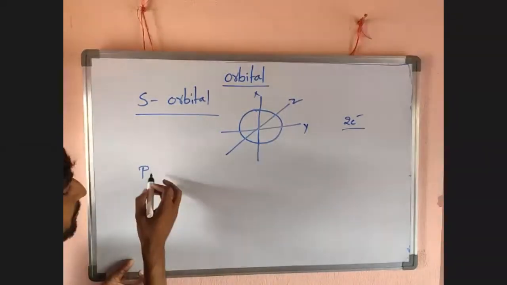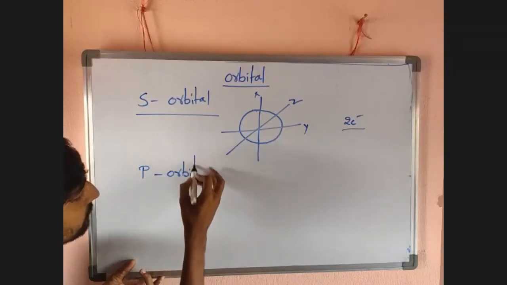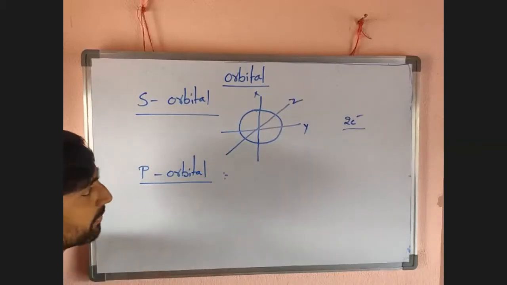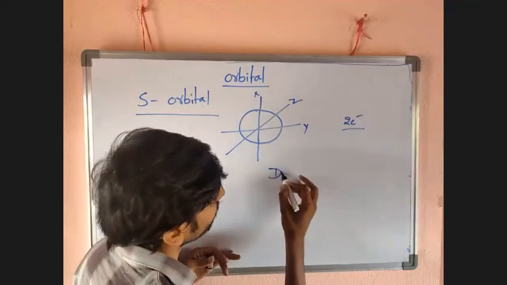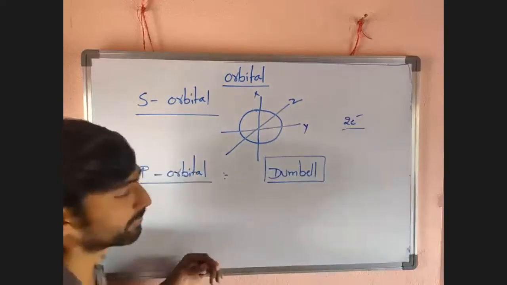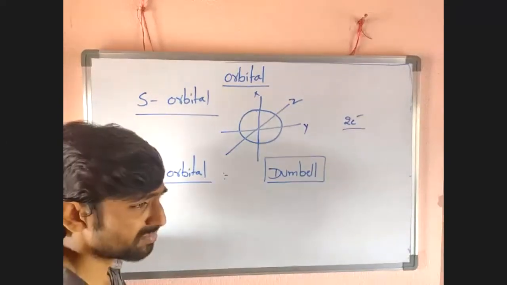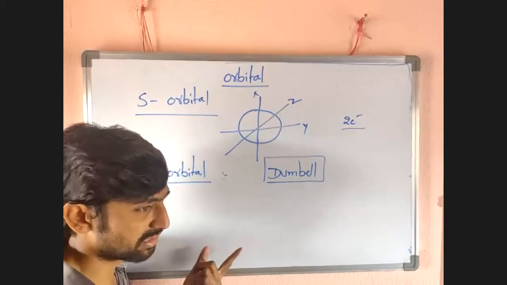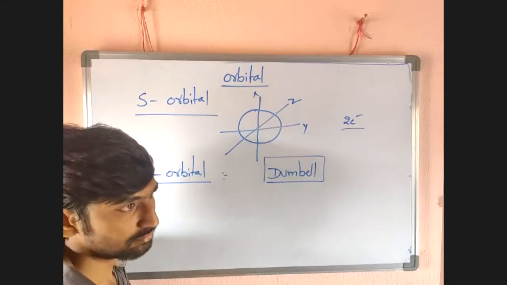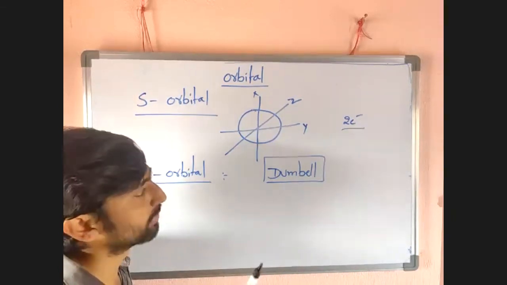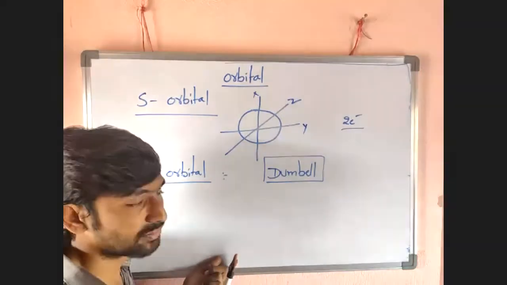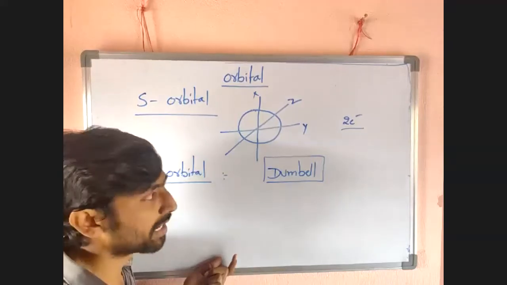Next, the p orbital. The shape of the p orbital is a dumbbell actually. Dumbbell, well known, you have already seen the dumbbell, which is used for exercise, early morning exercise. Then the p orbitals are 3, the s orbital is 1, p orbitals are 3.